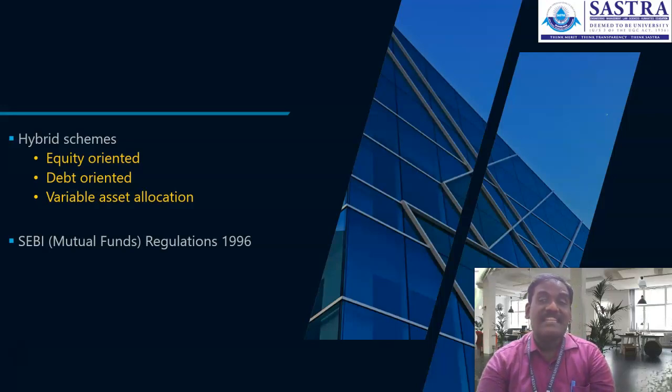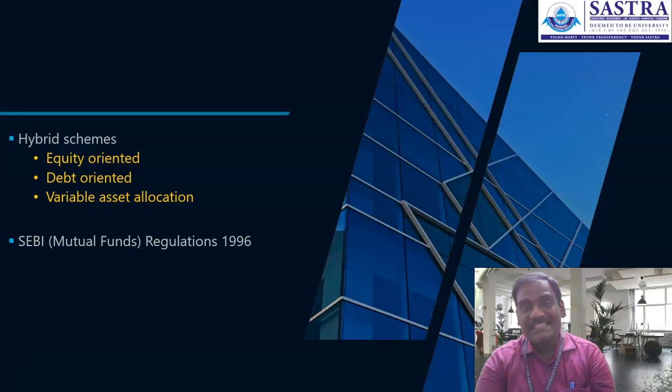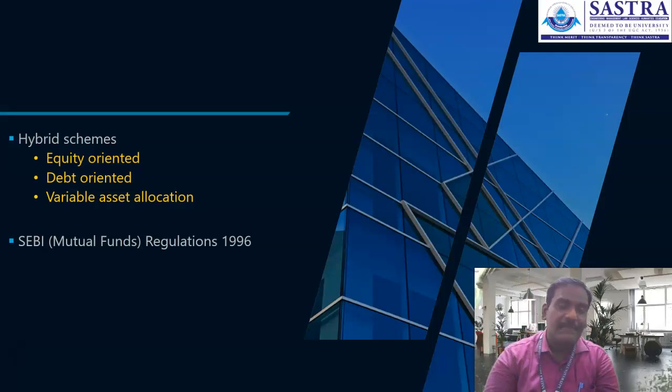Whereas the variable asset allocation depends on the market condition. Debt to equity, equity to debt, the allocation is done under such a scheme. We call it variable asset allocation schemes. So these are the schemes that we can classify as hybrid schemes.